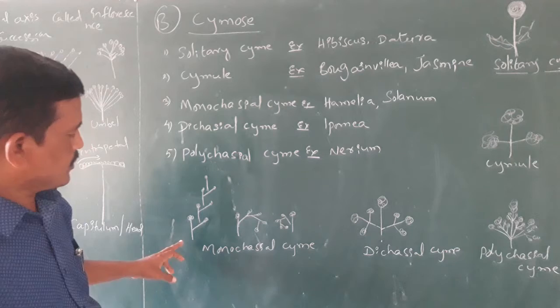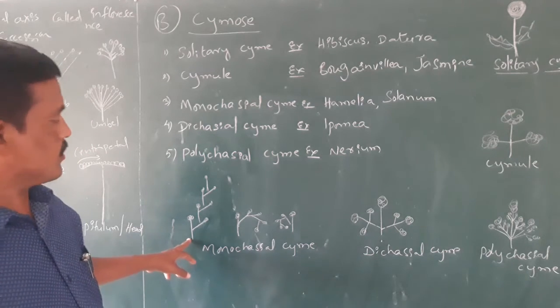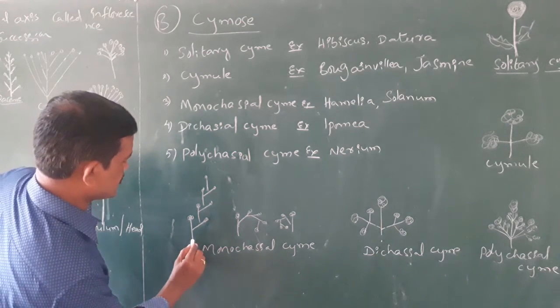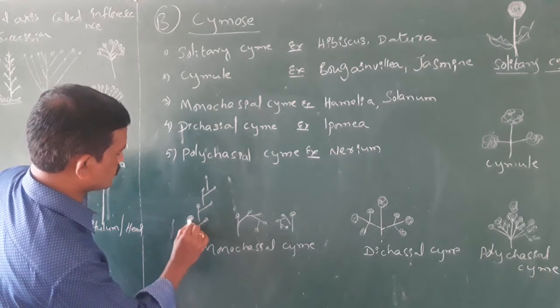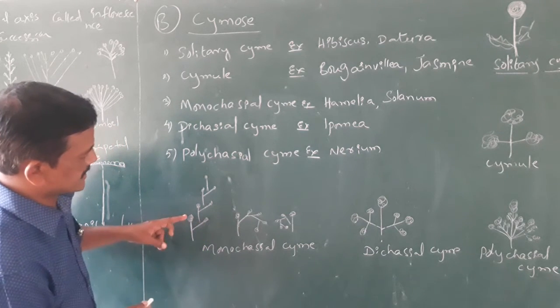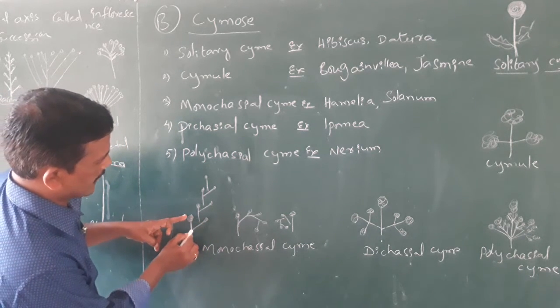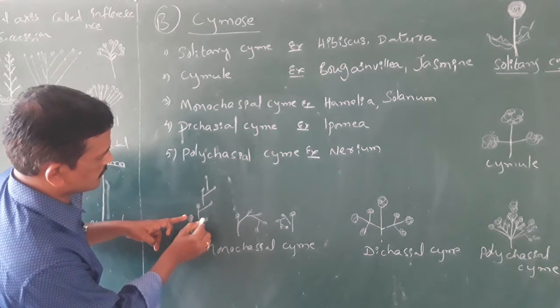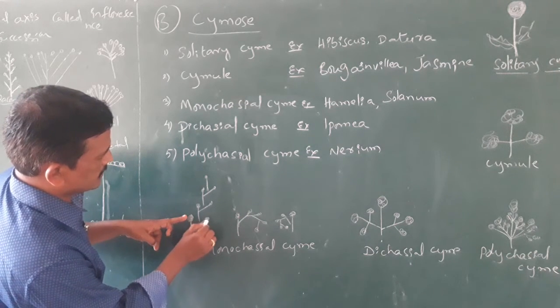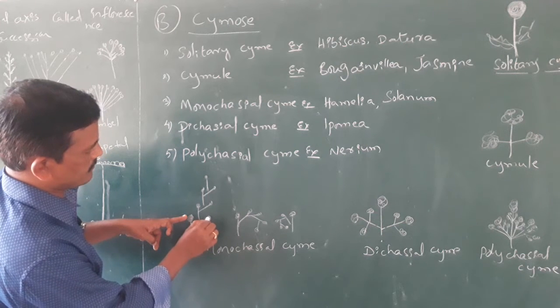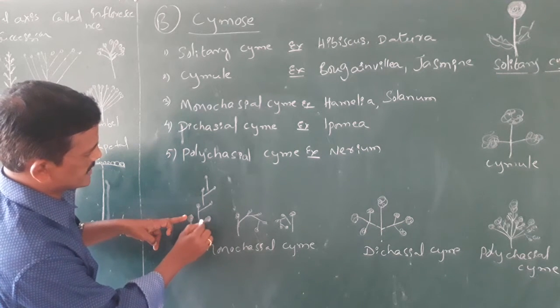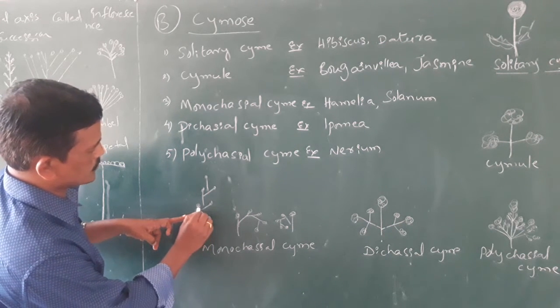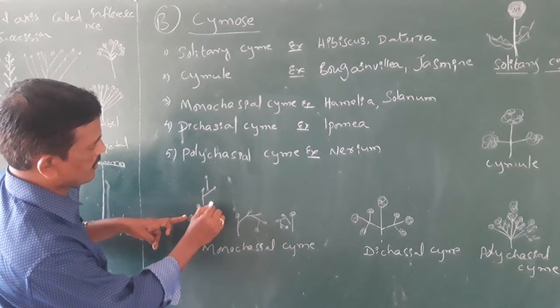So here are the simple rough diagrams I have drawn. This is the floral axis and its growth stopped by the formation of a single flower. Later, another lateral bud is produced from the base of the flower, and it also ends after formation of the flower. From the base of the second flower also another branch is produced, and it also ends by forming a flower.